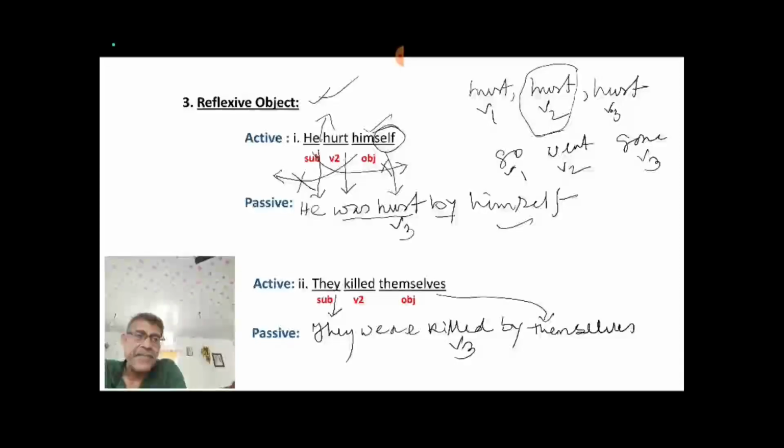Clear? Very simple. When the object is plural, in case of reflexive object, then your spelling, you see him singular, self; them plural, এটা কি হয়ে যাবে, self টা কি হয়ে যাবে, self থাকলে কি হয়, ves, ঠিক আছে, themselves.